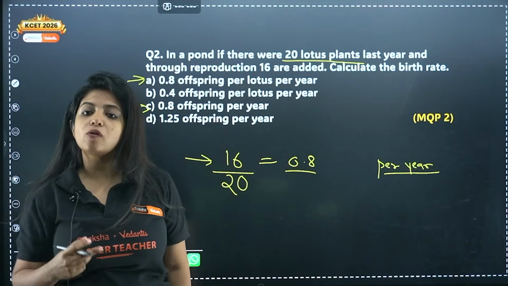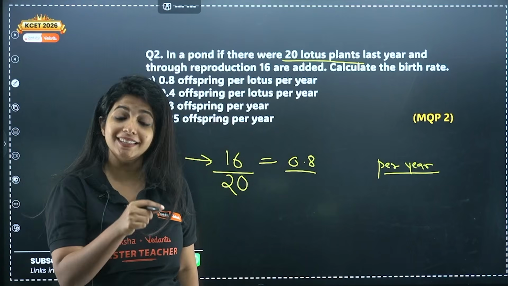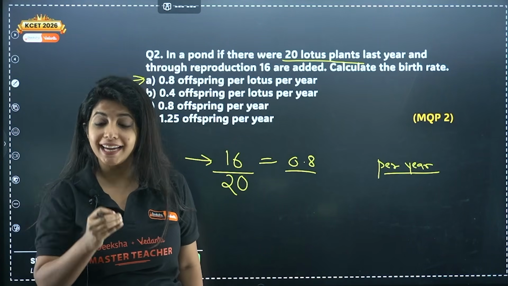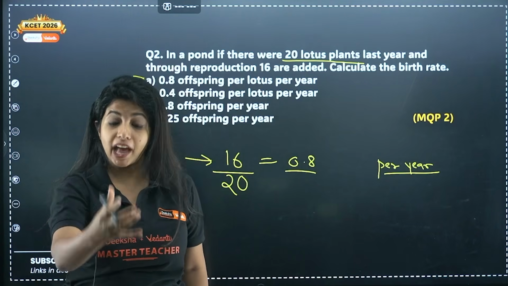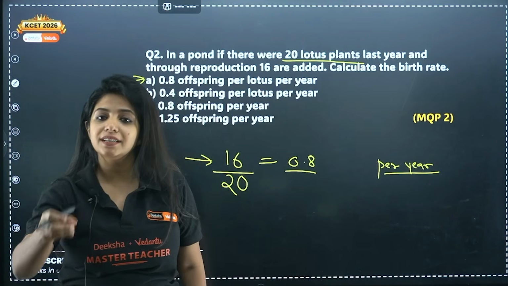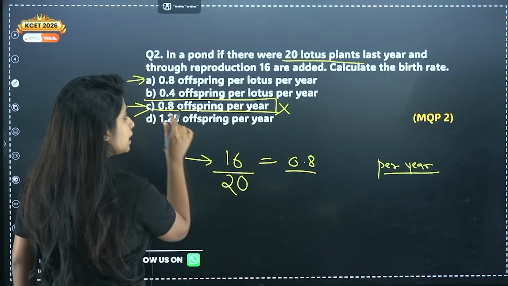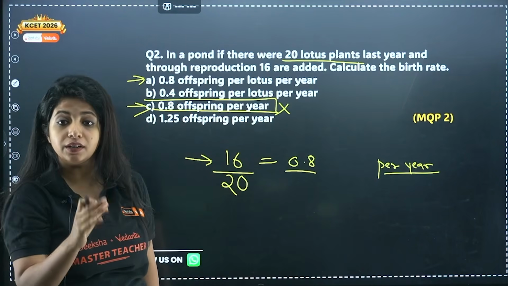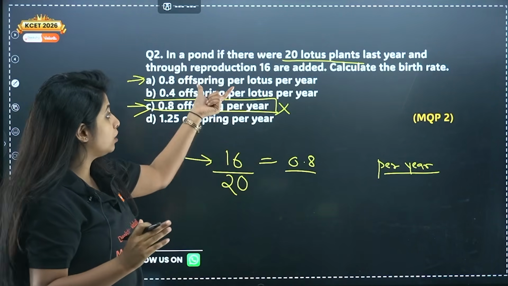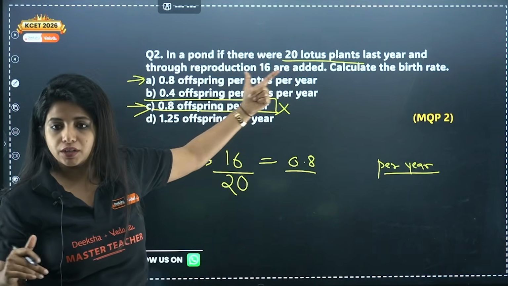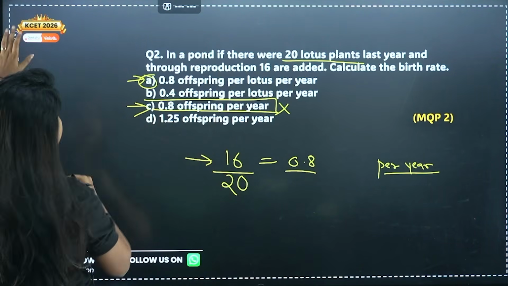Apart from that, you also have to mention that it is per lotus. So 0.8 offspring per organism producing it per year. Here there is no mention of the organism. It is just written 0.8 offspring per year. No, it should be 0.8 offspring per lotus per year, that would be more correct. So your answer for this question would be A.